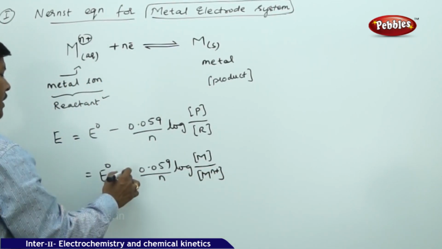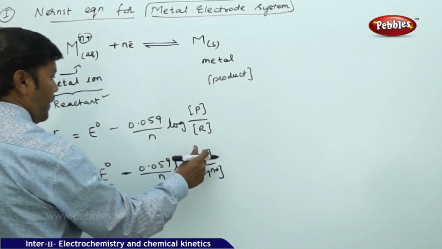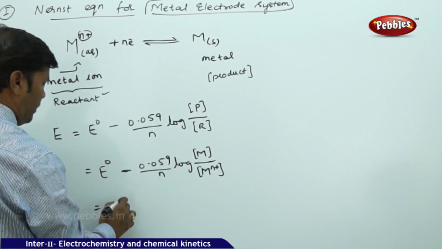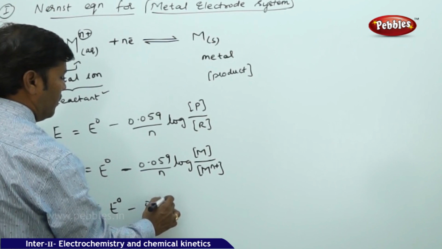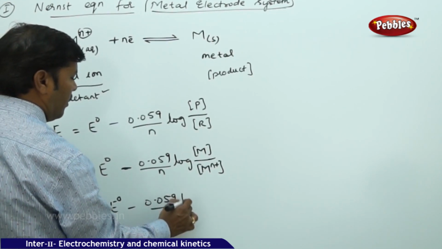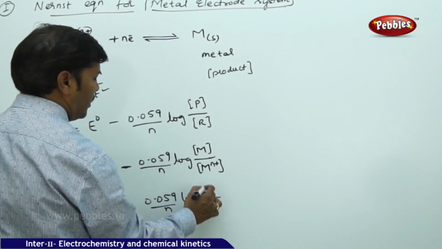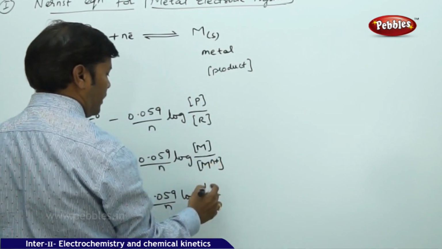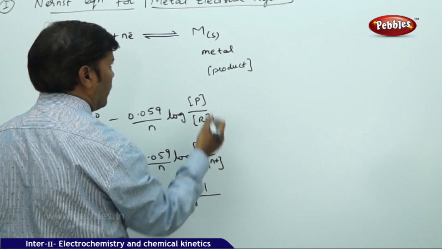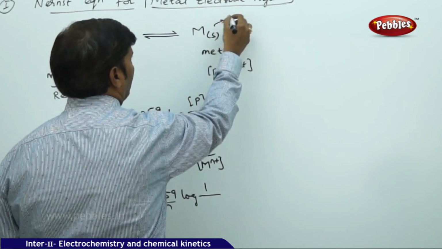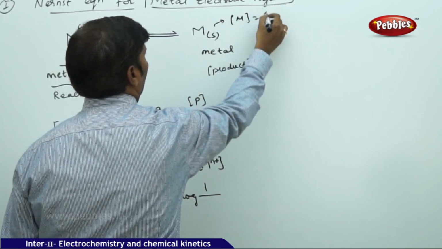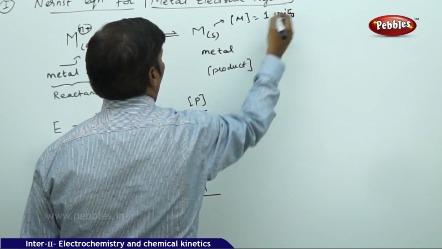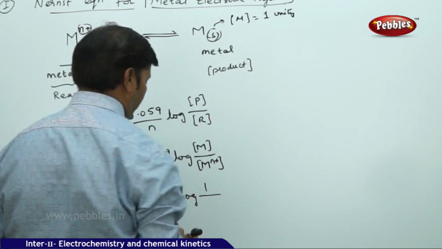At 25 degrees centigrade, it is E naught minus 0.059 by N of log of the concentration of the metal in the solid state divided by the concentration of the metal ion. For solids the concentration is always unity, that is 1.